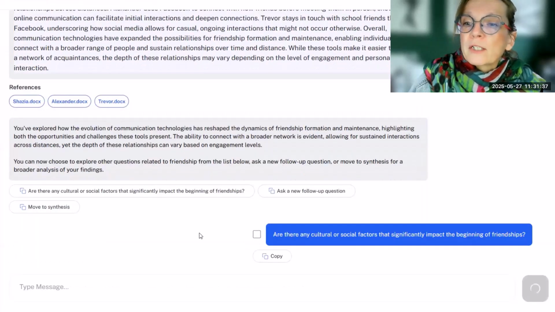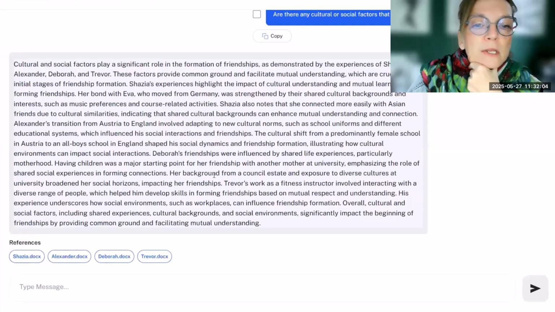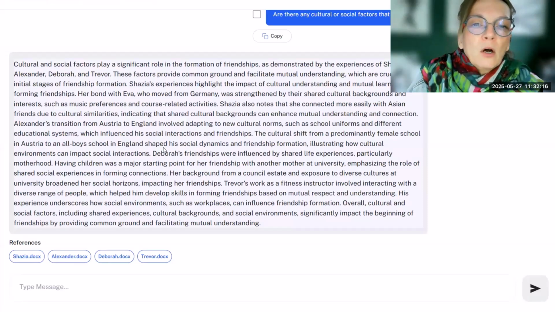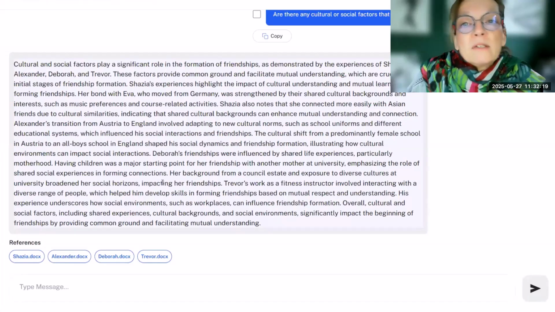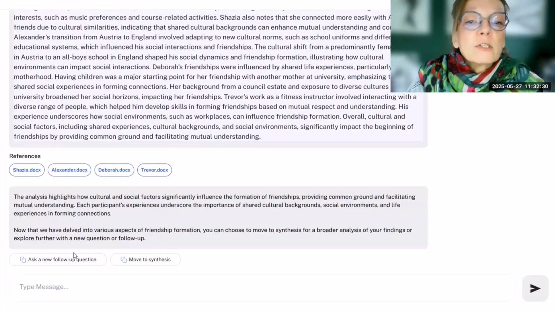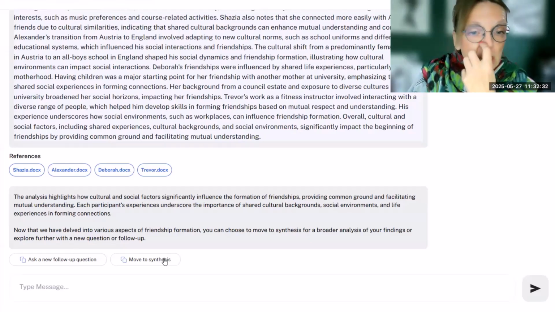asking about cultural or social factors that impact the beginning of friendship. So now here we have the answer. Again, something in there from all four participants. And again, I probably would ask more follow-up questions, more detail now on each of these persons, but it depends on how deep you want to go into the analysis. For the sake of this tutorial, let's assume that's all we want to know. We don't want to ask more follow-up questions. We want to move on to synthesis.